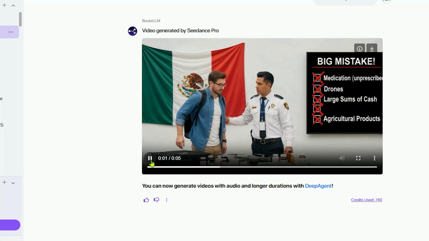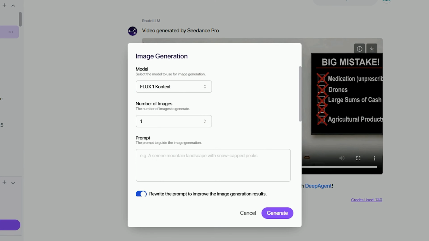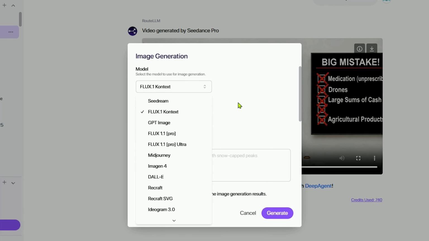So there you have it, 5 free AI tools to supercharge your content, whether you're writing, designing, editing, or creating videos.